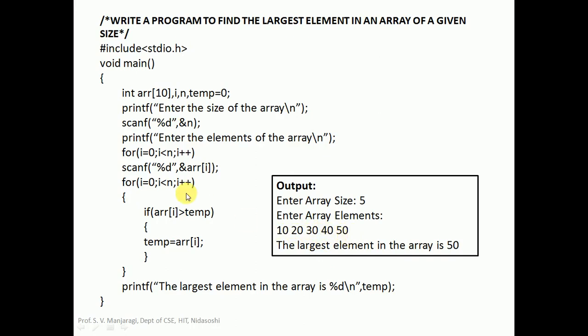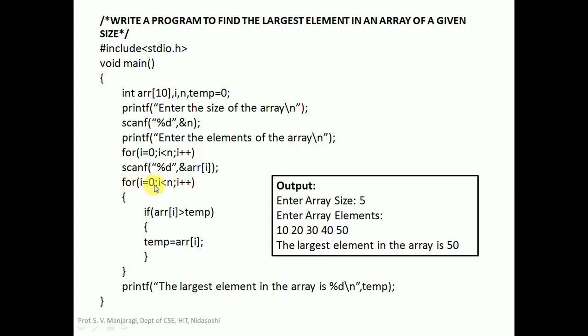The next part is we will have to find out the largest element of the array. Initially we have initialized temp equal to 0. It means that let us assume that the largest element is 0 initially. After that, we will take a for loop, where we begin with I equal to 0 and I less than n, I plus plus.